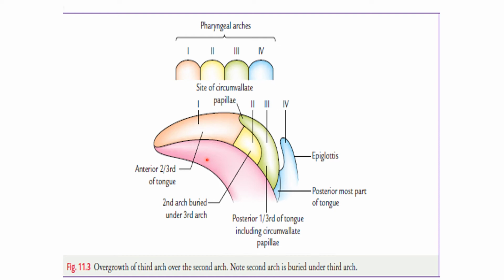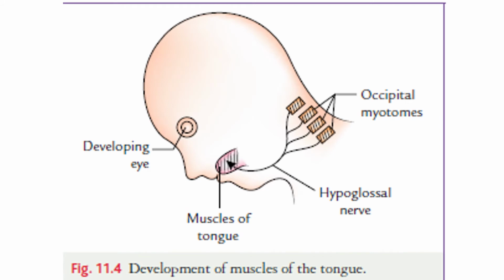So these are the pharyngeal arches first, second, third and fourth. The first arch gives the anterior two-thirds of the tongue, with mandibular nerve supply. The second arch, the yellow one, is buried within the third arch. The nerve of the second arch does not supply the tongue. The third arch forms the posterior one-third of the tongue including the circumvallate papillae, and from the fourth arch the epiglottis or posterior-most part of the tongue develops. So due to its development, it is innervated by the nerves of its arches.